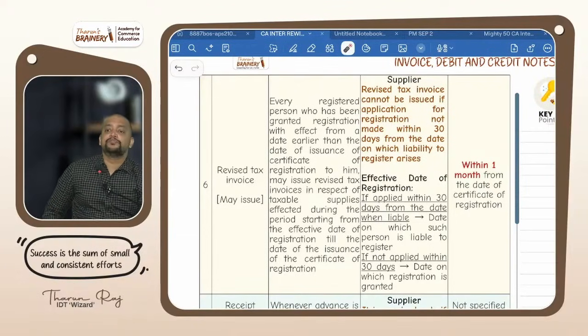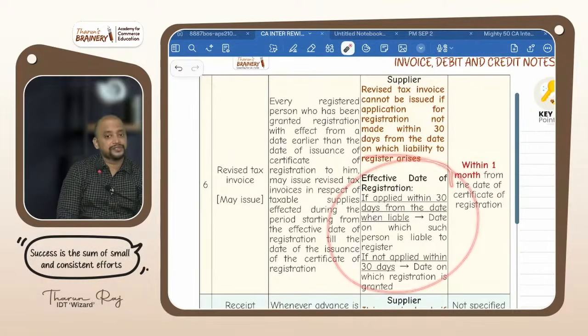Suppose if you make application beyond 30 days, then the date on which you get the registration certificate will be taken as the effective date of registration.